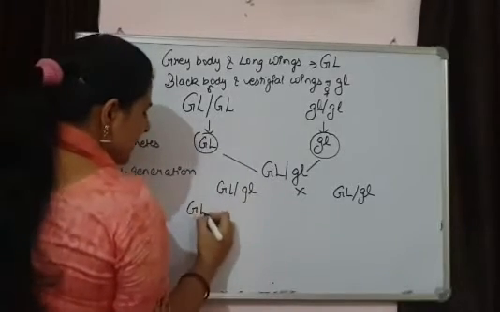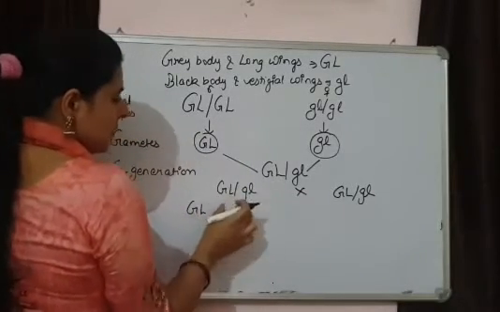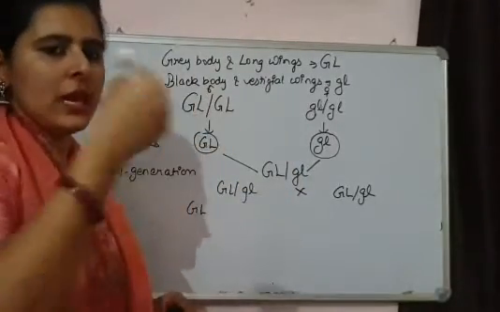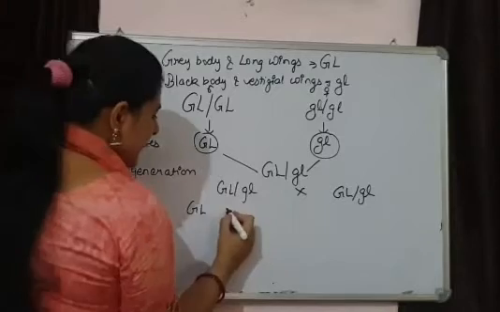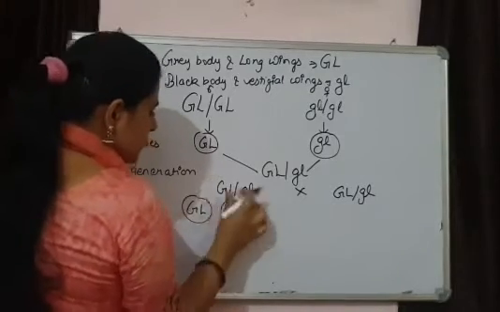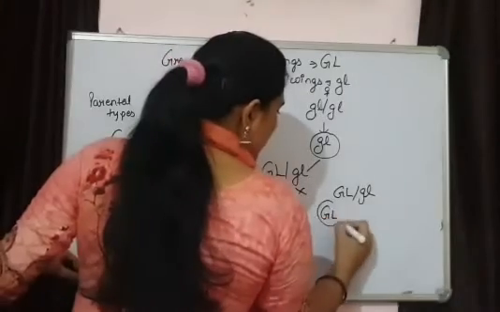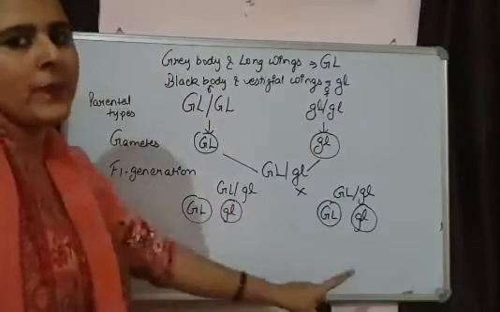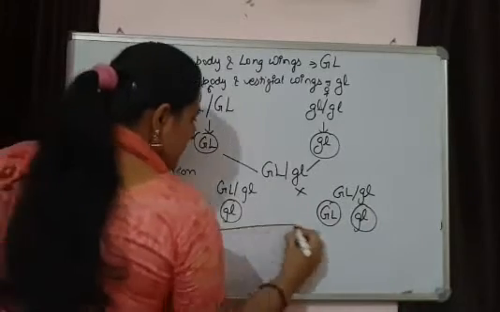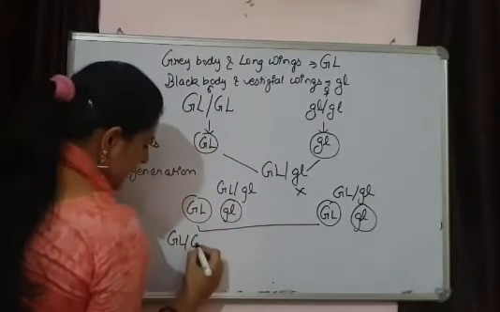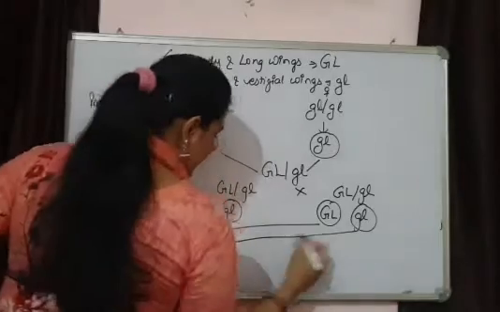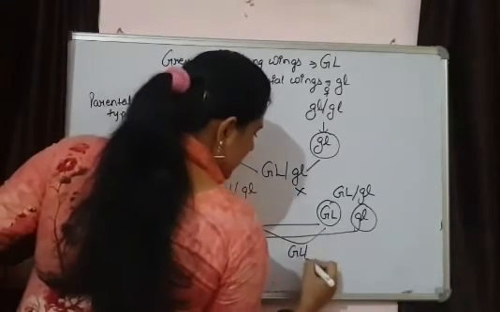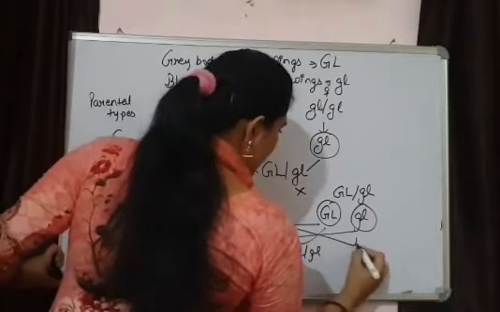From here we are getting one gamete, because the chromosome is having G and L, both the genes, so they are going to inherit combinedly. The second one will be this. So these two types of gametes are going to form from here, and this type of gamete is going to form from here. Now if we see the combinations, this is the first progeny, the second one, next, and the fourth one.